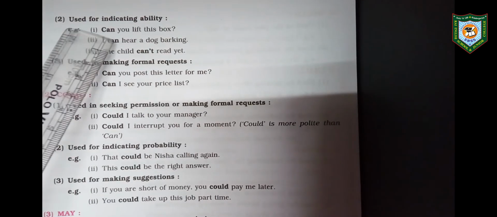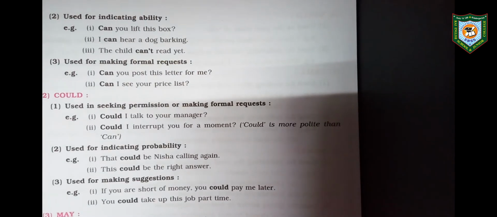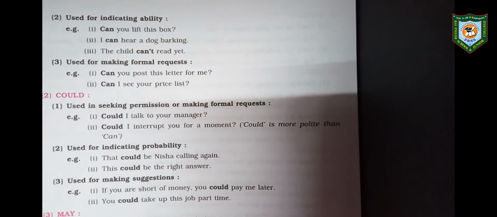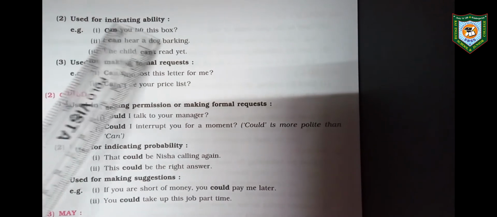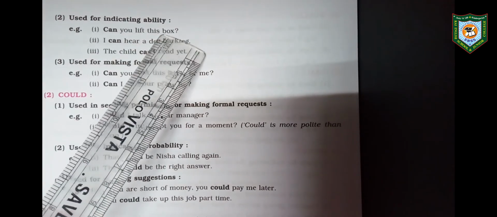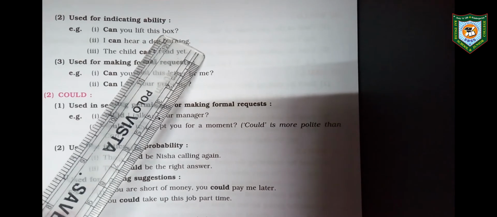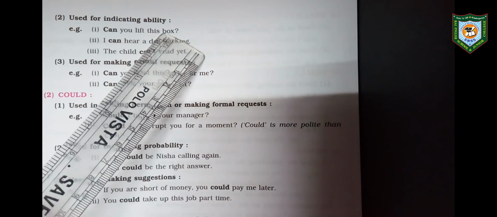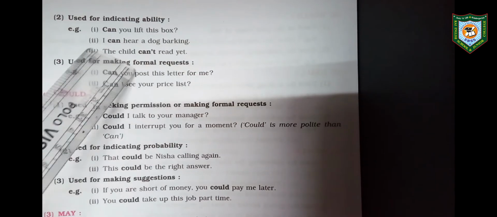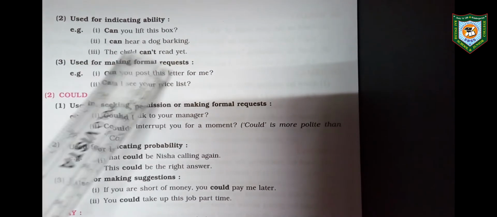Second, use for indicating ability. We are learning the use of can in three different ways. First for permission. Second, for indicating ability. Can you lift this box? If I say this to someone, I am checking his or her ability. Then, I can hear a dog barking.